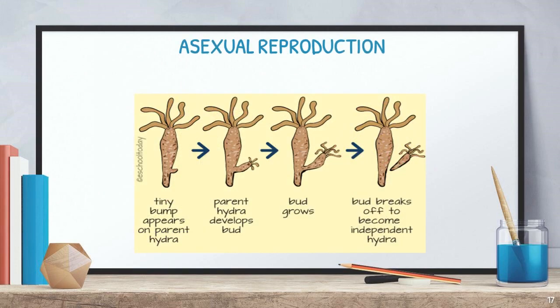Then reproduction. Reproduction is going on by two methods we said, asexual reproduction as well as sexual reproduction. This is one of the asexual reproductions I displayed there. In hydra, the asexual reproduction is going on by the budding method. On the body a bud may form first, then it will mature and develop. Finally, it will detach from the body. Then it will fall down on the surface. Then it will become one new hydra. That is called asexual reproduction. Okay.